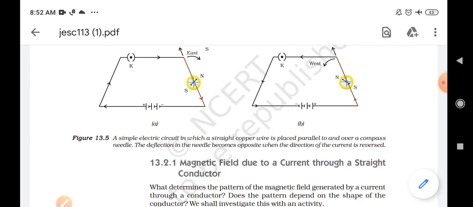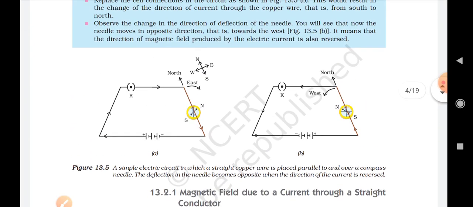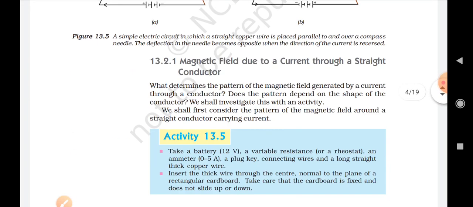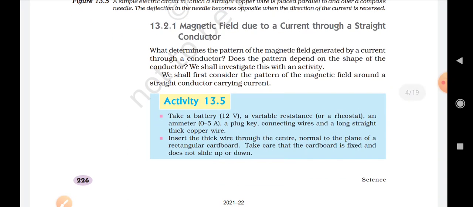As well as we have understood that when the direction of the current changes, the direction of the magnetic poles also changes. So we can say that the direction of movement of the electric current will decide the direction of the field. The magnetic effect also gets reversed if we reverse the movement of the electric current. We can understand this with the help of a straight current carrying conductor.